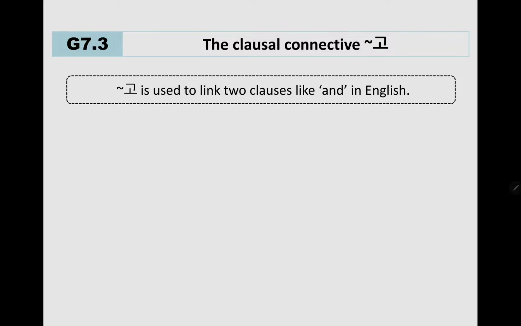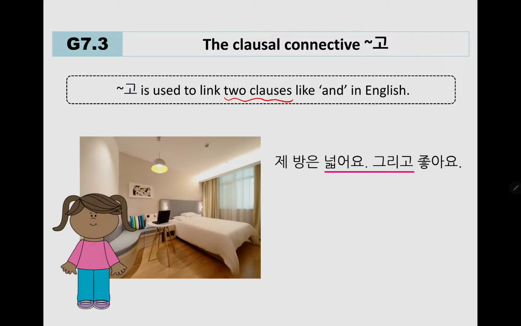Okay, 고 is used to link two clauses, like "and" in English. 제 방은 넓어요. 그리고 좋아요. So here's clause 1. Your room is big. 그리고 좋아요. Clause 2.